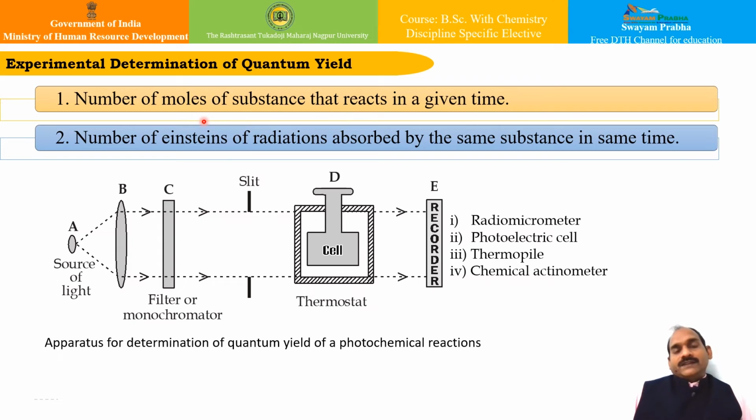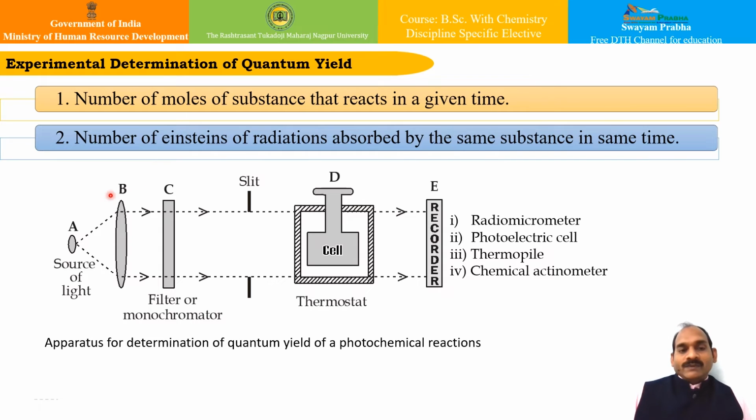So friends, in order to determine the quantum yield of a photochemical reaction, two important parameters are to be determined using experiments. Number one, the number of moles of substance that reacts in a given time. This we need to know. And the second is the number of Einsteins of radiation absorbed by the same substance in the same time. If these two parameters are known, we can calculate the quantum yield.